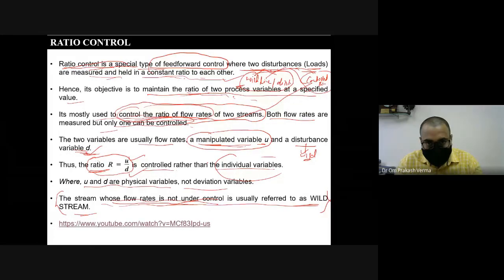the ratio controller will be used where two streams are going to be mixed, and we are going to control the flow rate of one of the streams, or both the streams. At the place where we are using ratio control, as we already discussed, the ratio is R equals U by D. U is nothing but the manipulated variable, and D is the disturbance or the wild variable, the wild flow rate. This ratio will be multiplied with something we will see in the next slide.